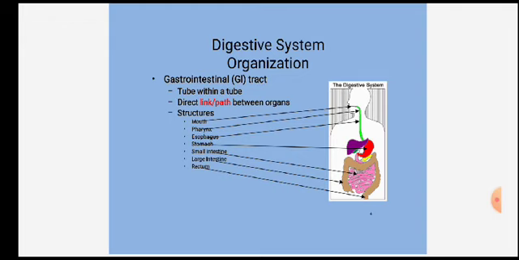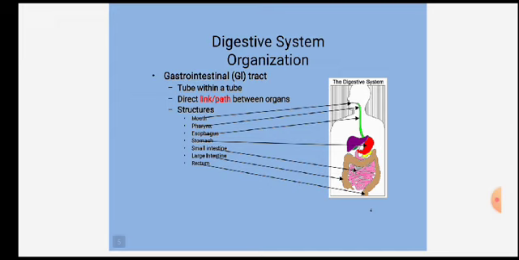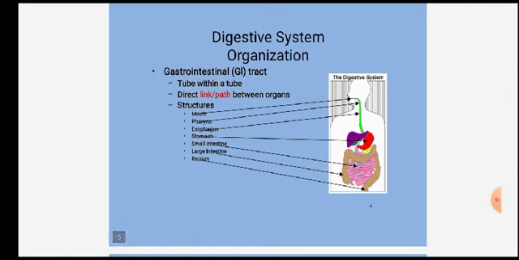Previously I told you that the digestive system mainly consists of the alimentary canal. What is the definition of the alimentary canal? A long, tubular, coiling structure is called the alimentary canal, and it starts from the mouth. The gastrointestinal tract consists of a tube-like structure, a tube within a tube, forming a linking path.